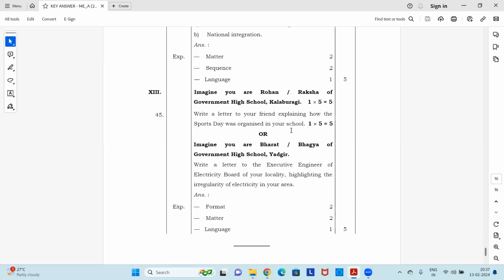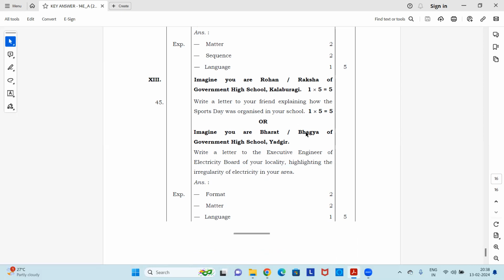Okay. Next is: imagine you are Rohan or Akshay of Government High School, Kalburgi. Write a letter to your friend explaining how the sports day was organized in your school. So this is, of course, an informal letter because you're writing a letter to your friend.